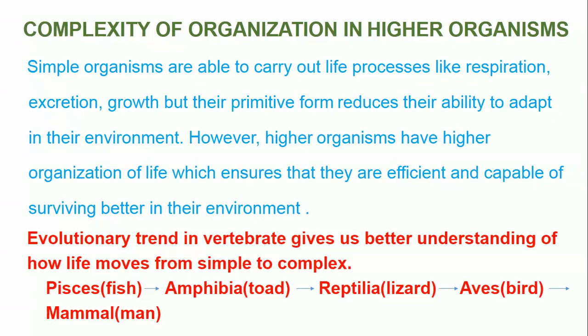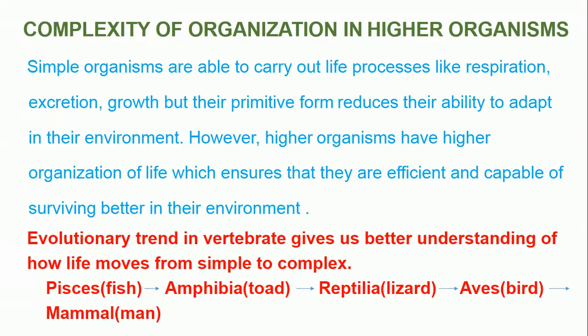Now, if you look at evolutionary trend in vertebrates, you find out that Pisces, which are fishes, from there it moves to amphibians. Amphibians also move to reptilia. Reptilia evolved to become aves, and aves evolved to become mammals. So this is showing an evolutionary trend in vertebrates. Now, evolutionary trend in vertebrates will give us a better understanding of how life moves from simple to complex. The meaning is that fishes are simpler than amphibians.